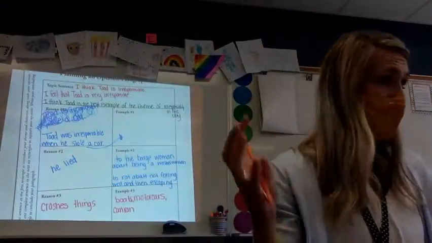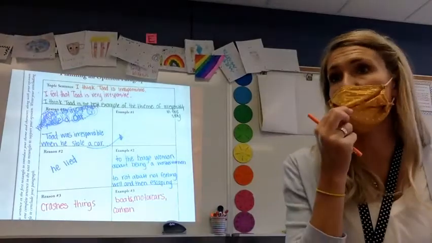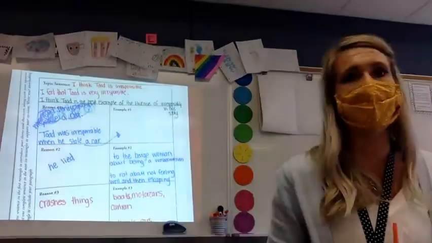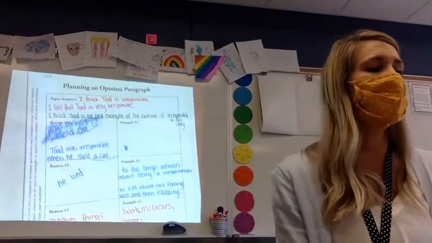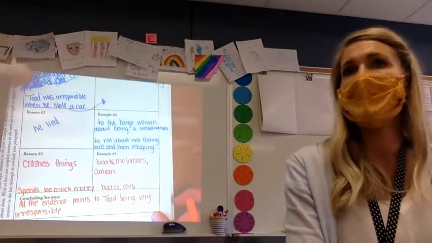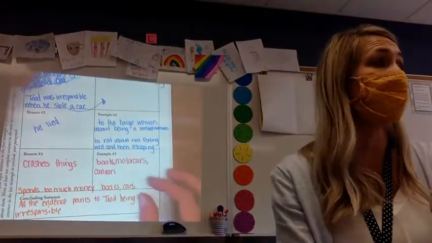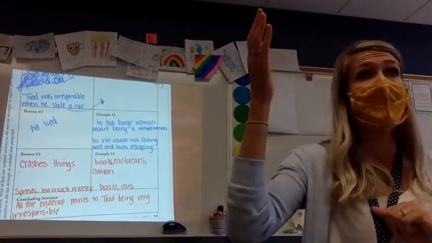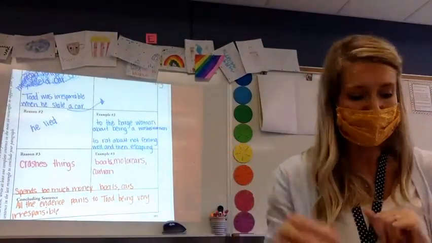Maybe you have something a little bit different, and that's okay too. We're all writing about the same thing, but is it okay if your ideas are a little different? Definitely. And then finally, we talk about a concluding sentence. In a concluding sentence, it's going to repeat what you said in your topic sentence. So you need to get the point across to your reader that I'm writing about the theme of irresponsibility, and Toad is the character I'm talking about.